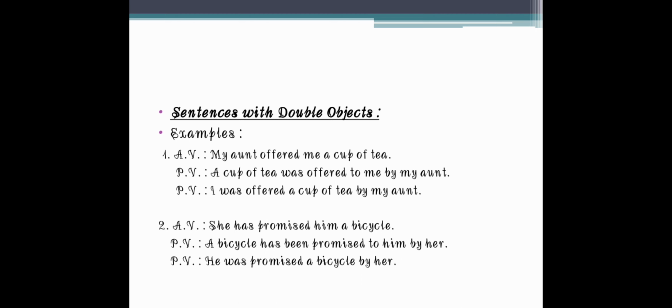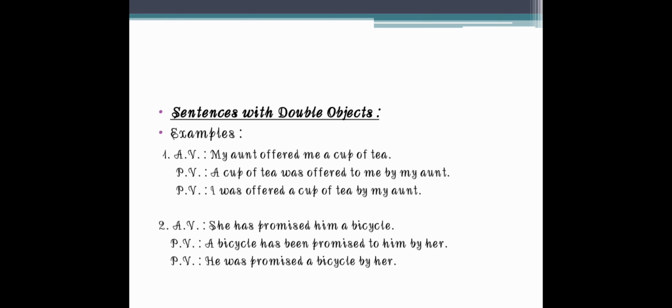Now let us take a bicycle at the beginning. A bicycle, now it is a perfect tense sentence, so "been" is used. A bicycle has been promised to him by her. "By her", because "she" is at the beginning of the sentence in active voice; when it comes at the end of the sentence, it will be "by her". Now if we take "him" as the prime object, then the sentence would be: He was promised a bicycle by her.